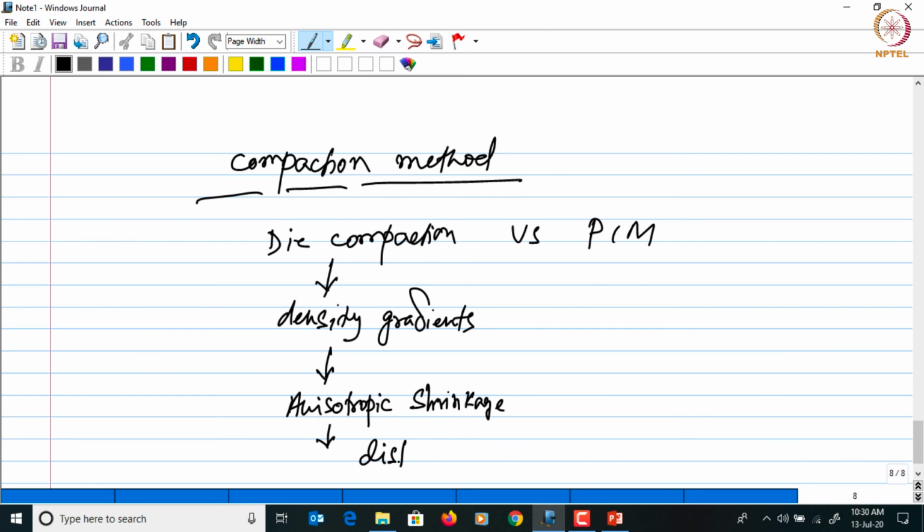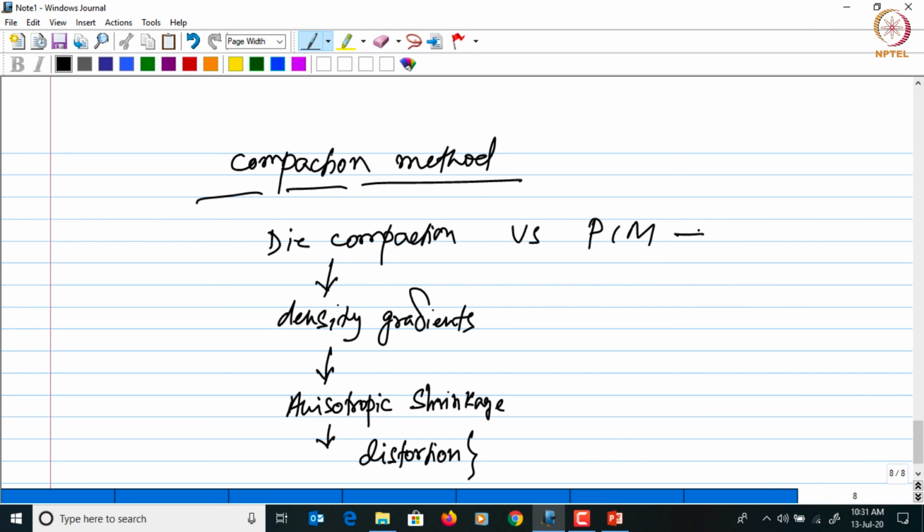Which will lead to some distortion in the sintered part, and therefore dimensional control becomes difficult for compacts made by the die compaction method.